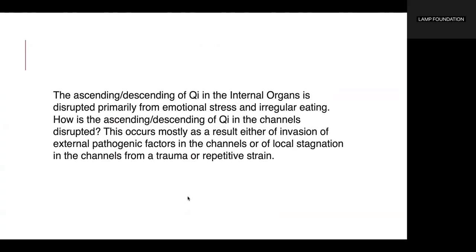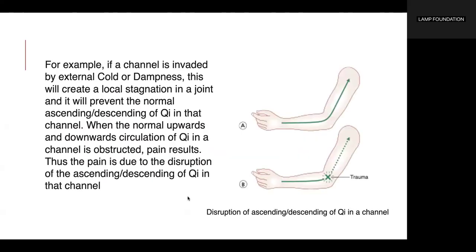How is the ascending, descending of Qi in the channels disrupted? This occurs mostly as a result either of invasion of external pathogenic factors in the channels or of local stagnation in the channels from a trauma or repetitive strain. For example, if a channel is invaded by external cold or dampness, this will create a local stagnation in the joint and it will prevent the normal ascending descending of qi in the channel.